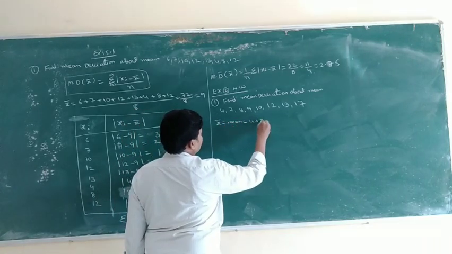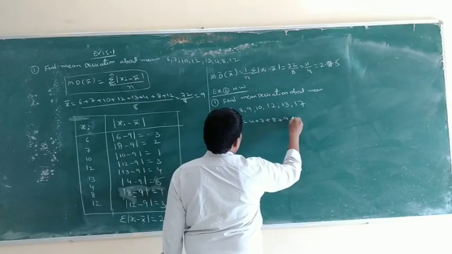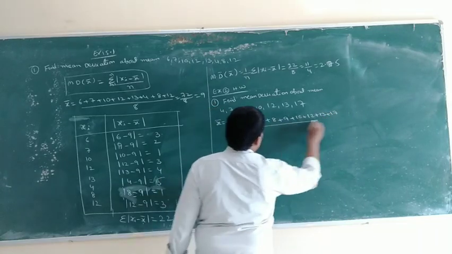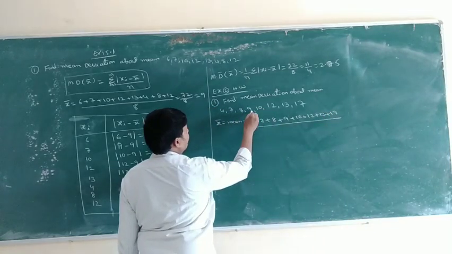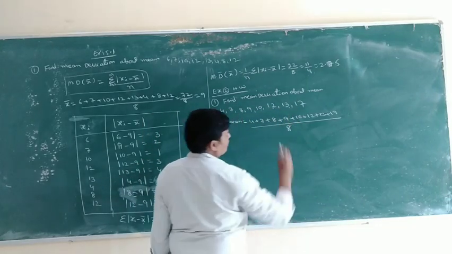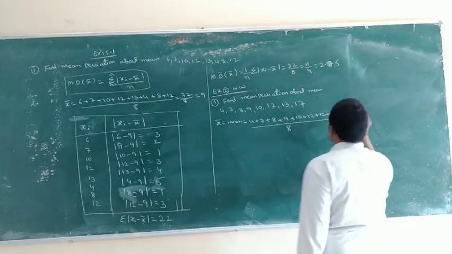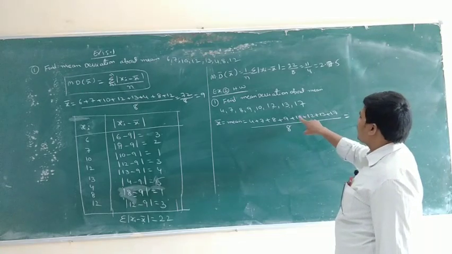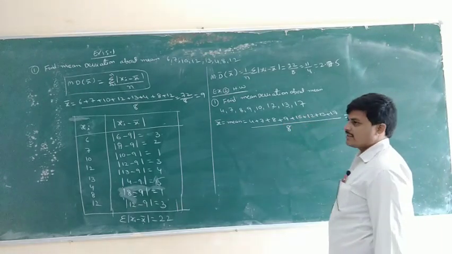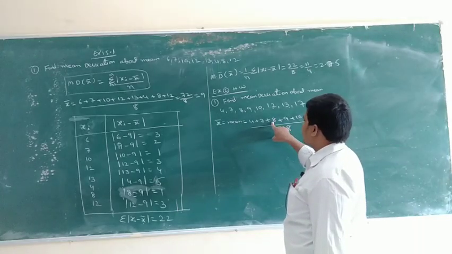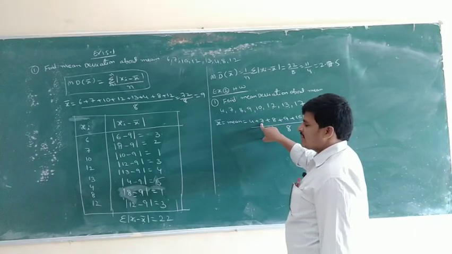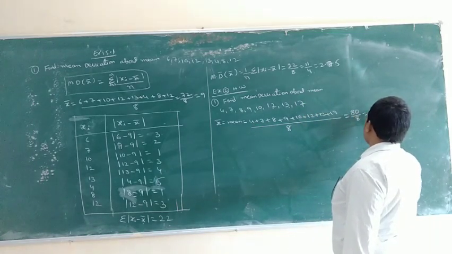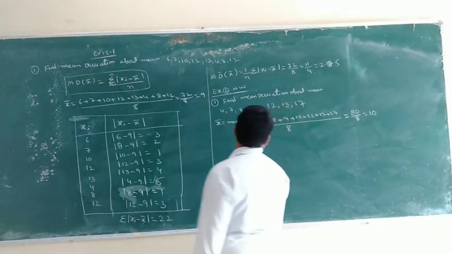Sum of 4 plus 7 plus 8 plus 9 plus 10 plus 12 plus 13 plus 17, divided by the number of observations: 1, 2, 3, 4, 5, 6, 7, 8. Eight observations. So adding: 17 plus 13 is 30, 42, 52, 61, 69, 76, 80. 80 divided by 8 is equal to 10.